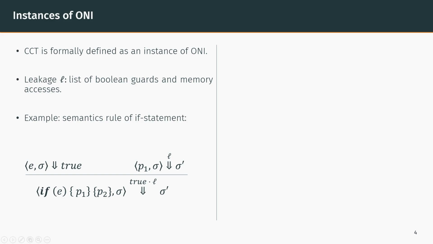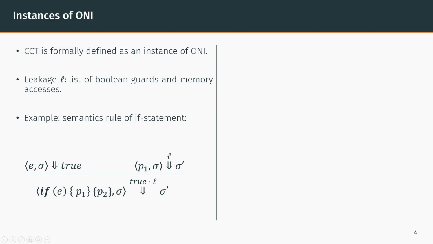Constant time is then formally defined as an instance of ONI, where the leakage L is defined as a list of Boolean guards and memory accesses encountered during the execution. We illustrate it by giving the semantics rules for a true if statement. If a condition E evaluates to true, then the true leakage is added to the leakage produced by the executed